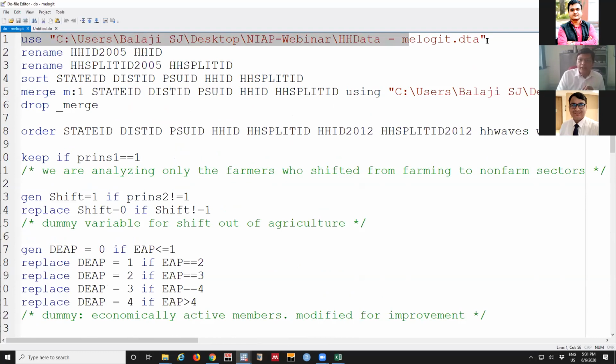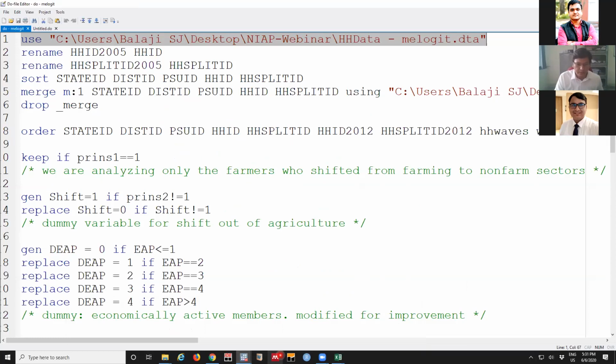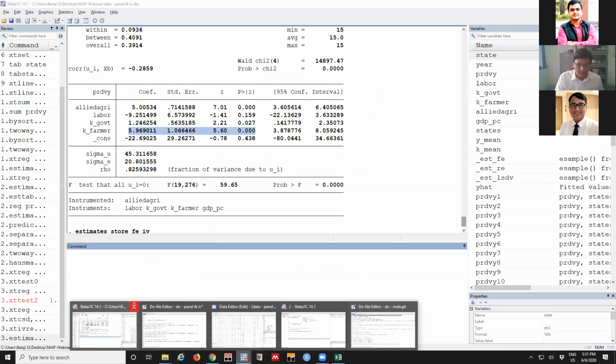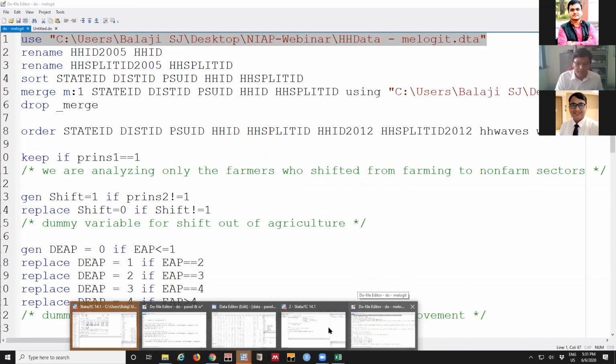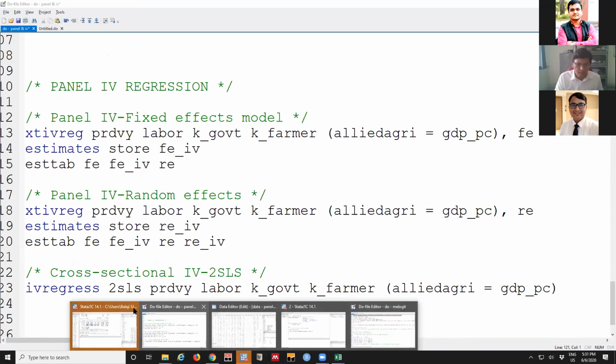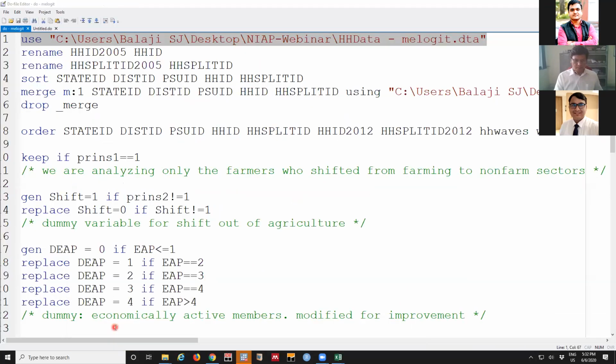I'll straightly enter into the data file, because how the data is constructed, that has still... Okay, I'll proceed with this.